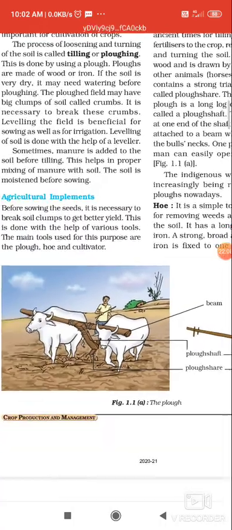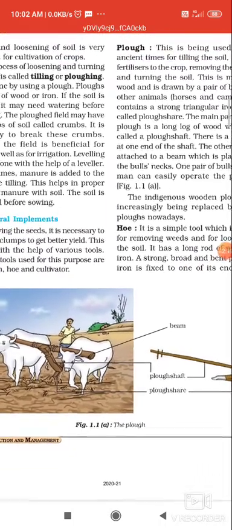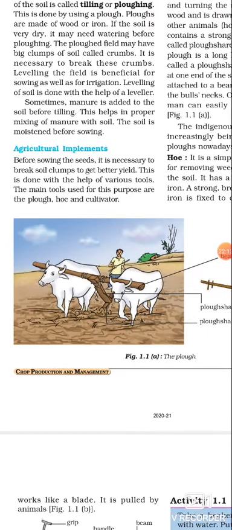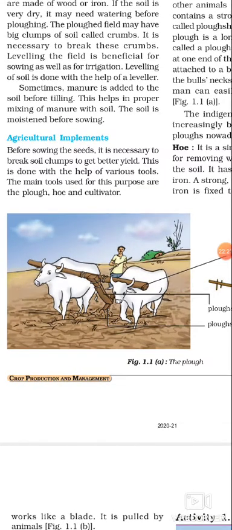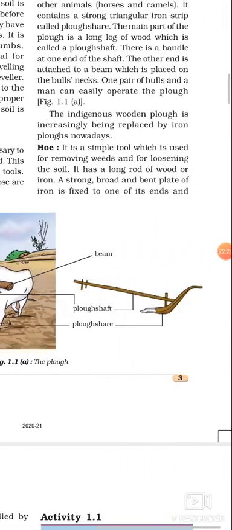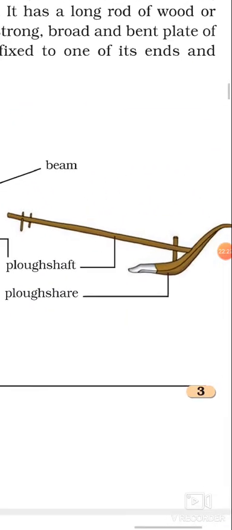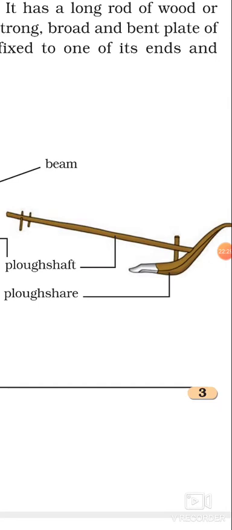Okay, so how is it made? Students, this is made of wood, you can see, and is drawn by a pair of bulls. You can also make use of horses and camels. It contains a strong rectangular iron strip, and it also contains a long triangular iron strip. It is called a plowshare.